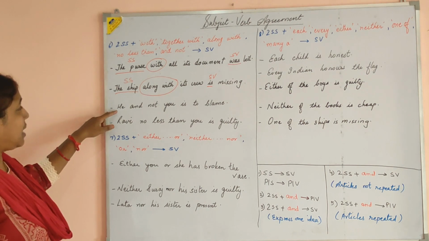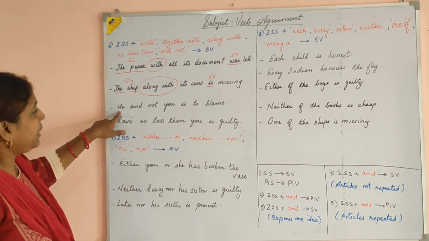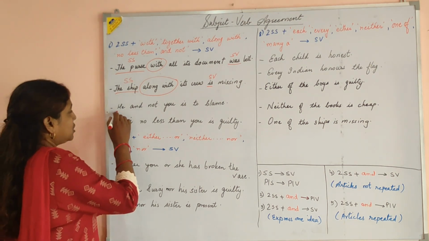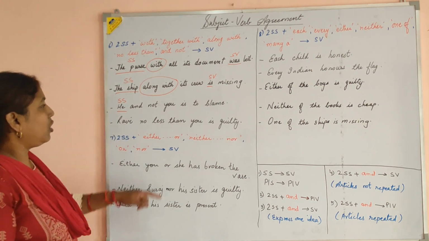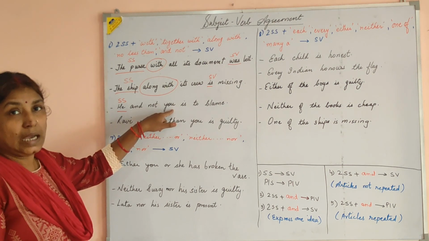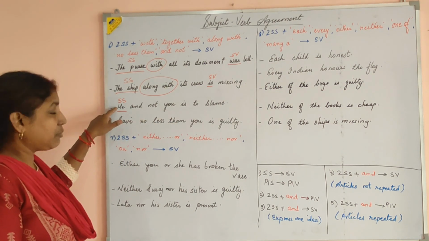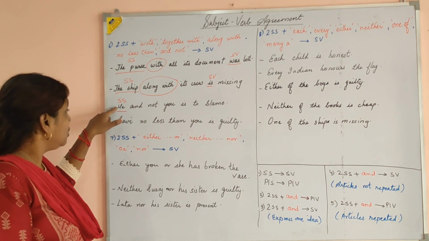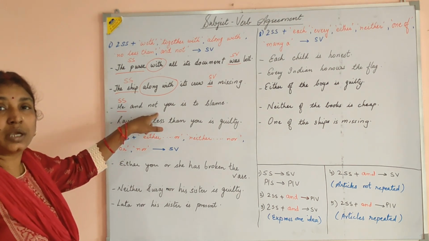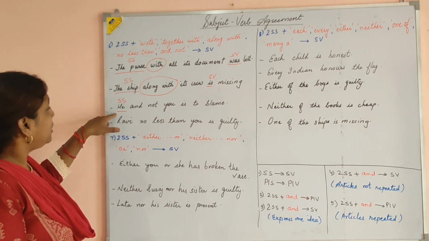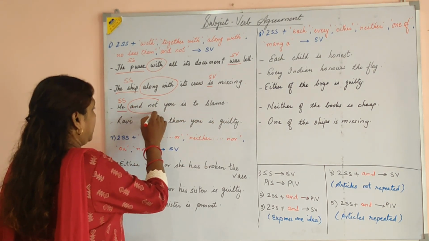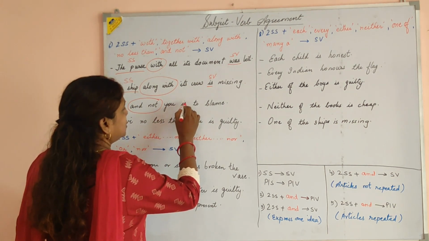Coming to the next example, you will see: he and not you is to be blamed. Here we are talking about personal pronouns. Whenever I talk about this person, he is always accompanied with you. As a result, when anything happens to the first person, that is your main subject, the person associated with him will also be tracked. So here, he and not you is to be blamed. You can see, joined by "and not," the verb is singular.